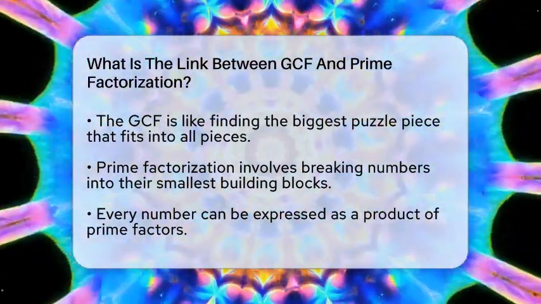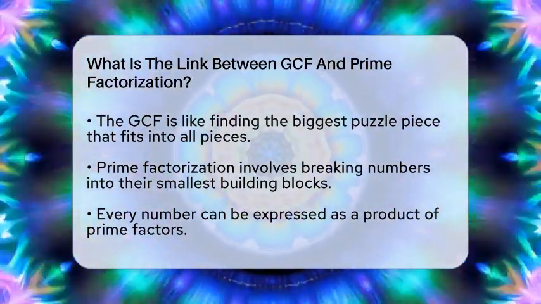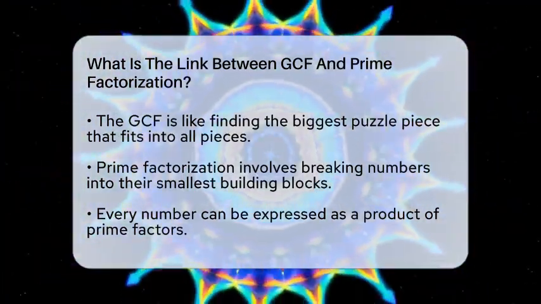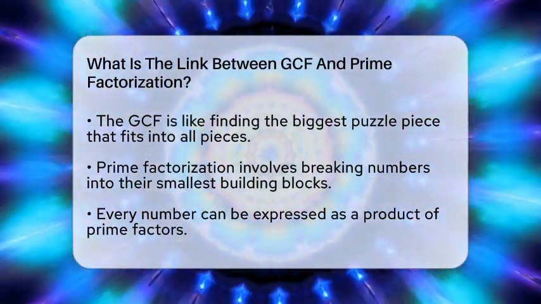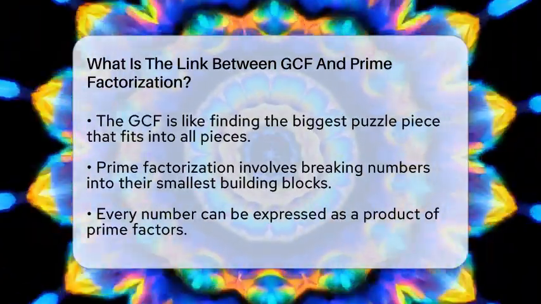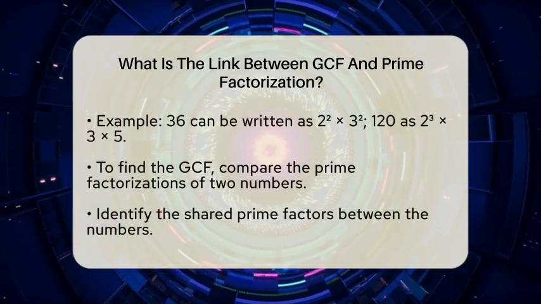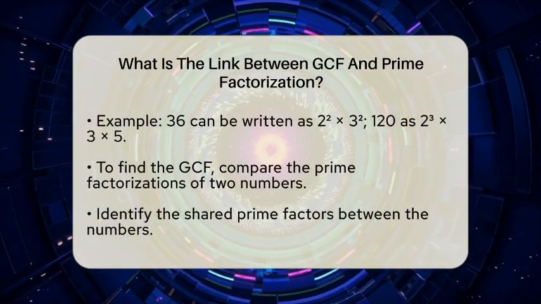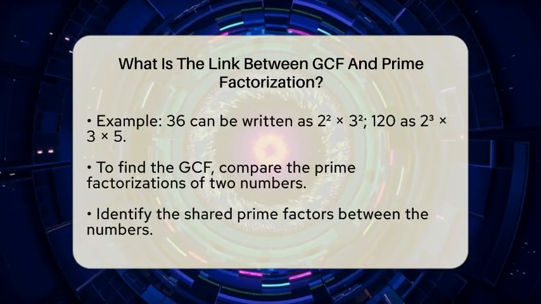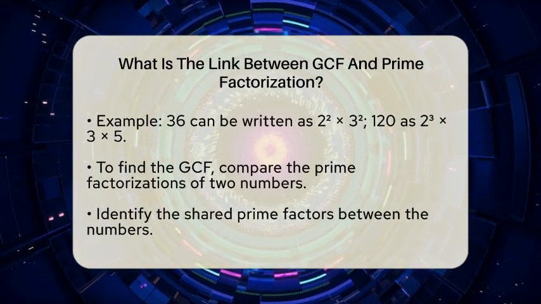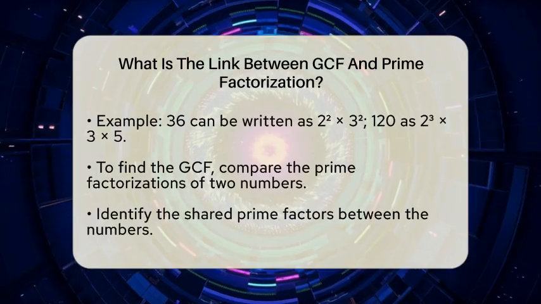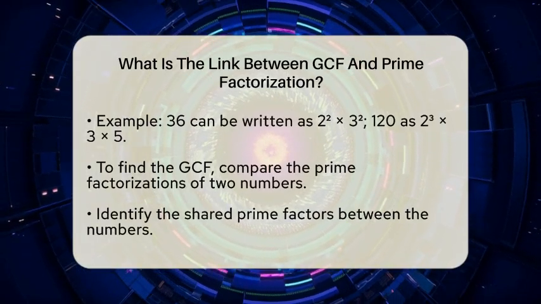Every number can be split into prime factors, which are the smallest numbers that can only be divided by one and themselves. For example, the number 36 can be broken down into 2 times 2 times 3 times 3, or written as 2 squared times 3 squared. The number 120 can be written as 2 times 2 times 2 times 3 times 5, or 2 cubed times 3 times 5.